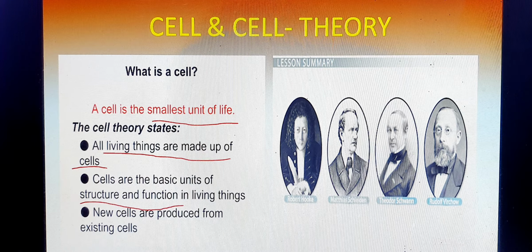Then Virchow said that a cell is produced from a pre-existing cell, which is again important. So what did we learn in the cell theory? Every living body is made up of cells. The cell is the basic unit of life. It is the structural and functional unit. And a cell is produced from a pre-existing cell.